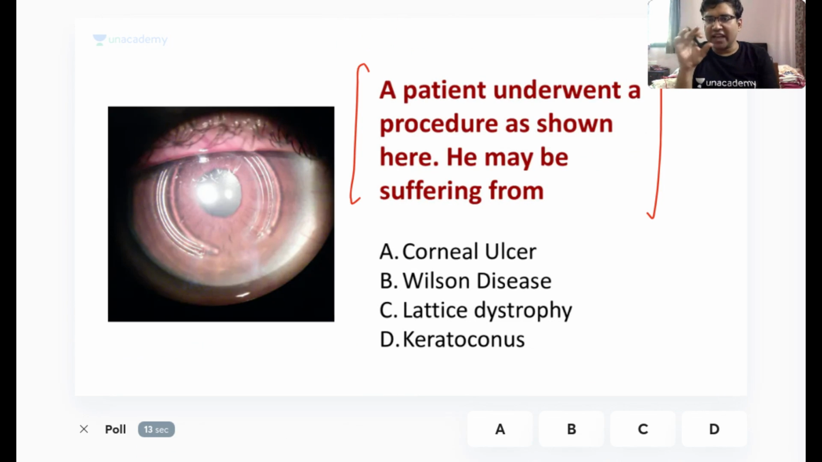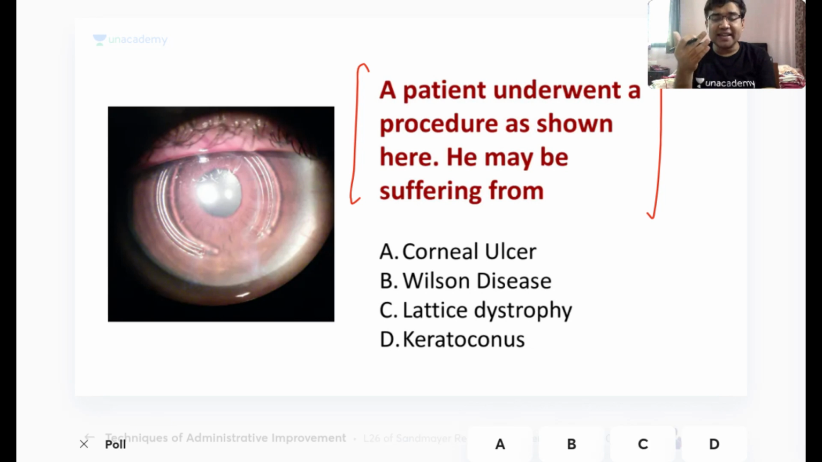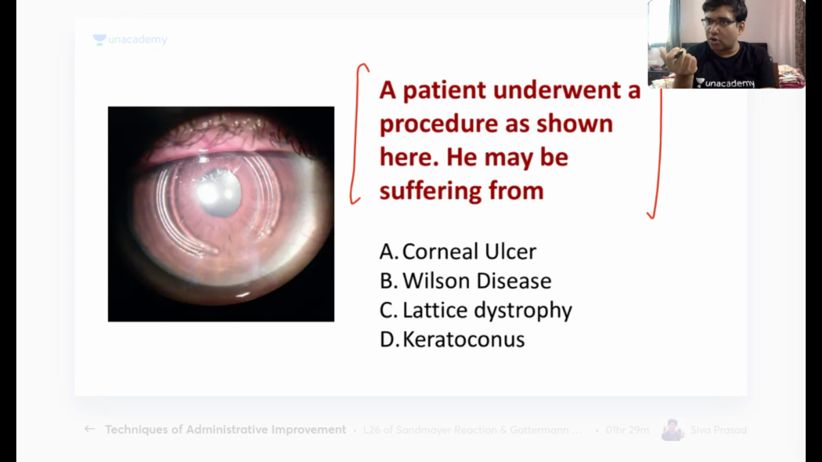So what we have done is we have put a ring inside the cornea. This ring is a PMMA ring, the polymethyl methacrylate, similar to the hard IOLs. I put a ring inside the stroma. What it does is change the curvature of the stroma and the cornea, as well as provide rigidity to the cornea. This is called ring segments. I call it intracorneal ring segments.